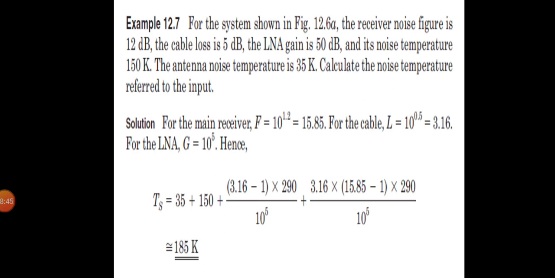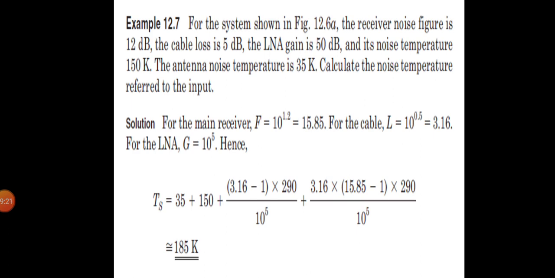Okay, so we can substitute in this equation, Ts is equal to T antenna plus Te1 plus (L minus 1) into T0 divided by G1 plus L into (F minus 1) into T0 divided by G1. So G1 is equal to 10 power 5, T0 is equal to 290, L is equal to 3.16, F is equal to 15.85, Te1 is equal to 150 and T antenna is equal to 35.